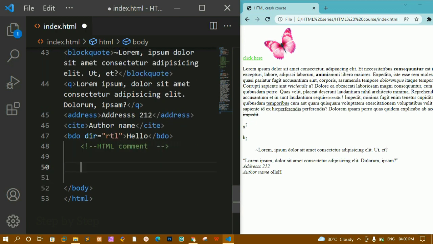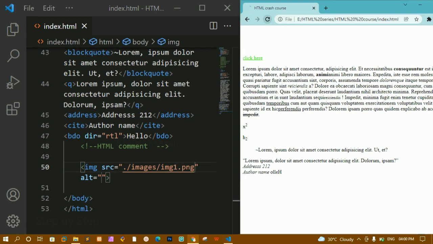Let's understand paths inside HTML. We have two types of paths, relative path and absolute path. Now here I am writing an image. Inside this I am going to give this image folder, which is present inside my folder itself. So this is the relative path. This is relative to my folder. So here I am giving this image.